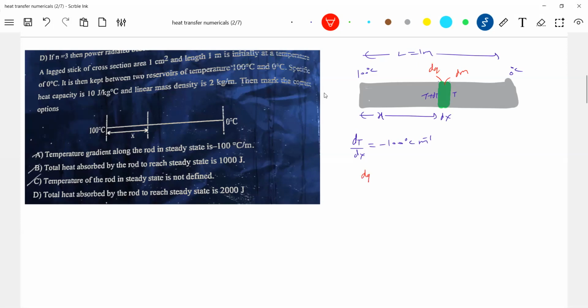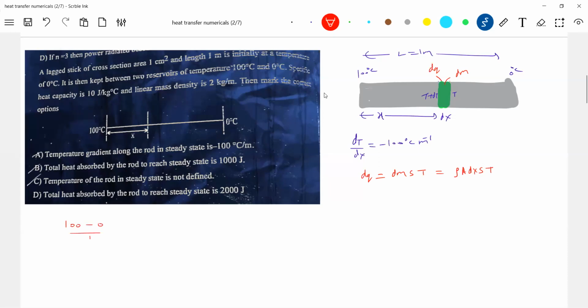Let me work out. So dQ equal to dm into s into temperature of this element, let it be T. What is dm? dm equal to rho, area of cross section A into dx. Okay, till here, no problem. Heat absorbed by a small element, that is calorimetry, go back to the calorimetry.